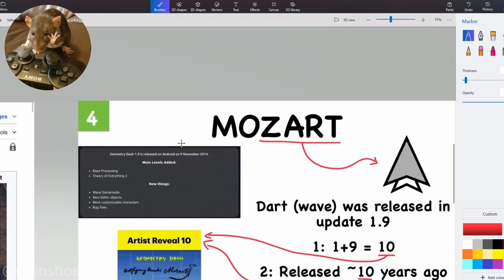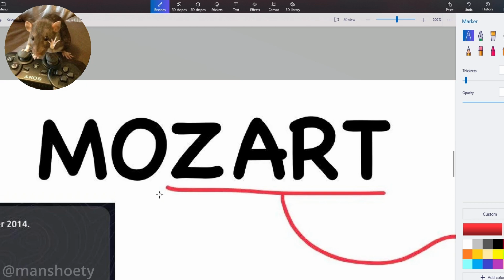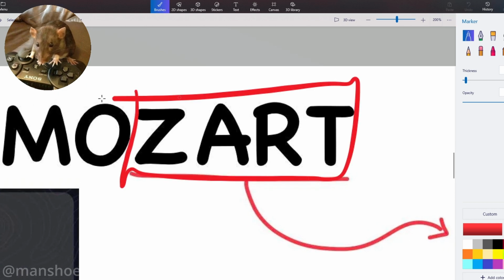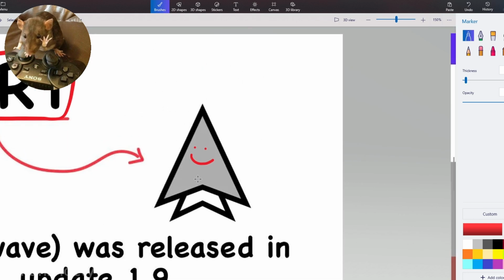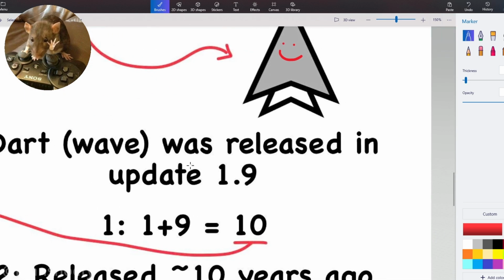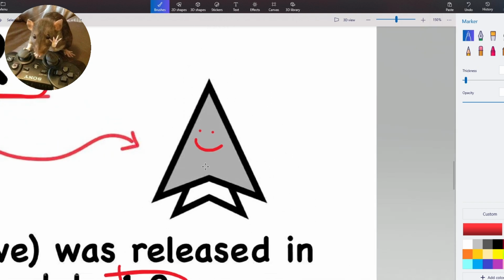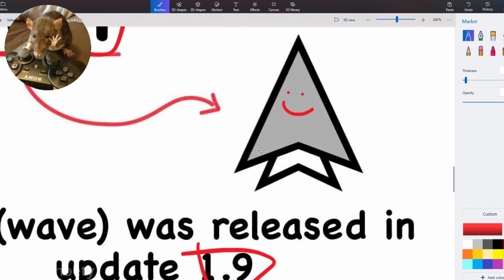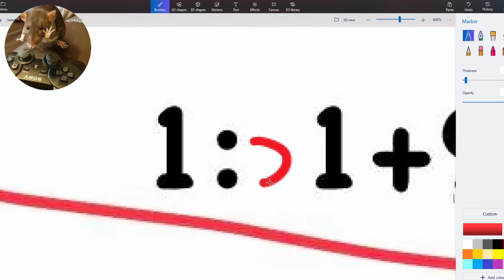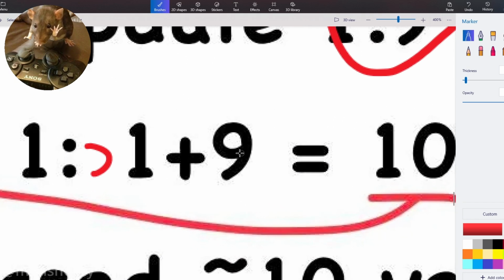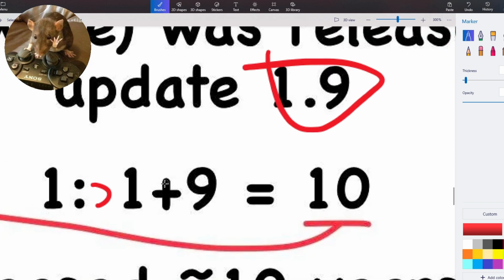All right, next piece of evidence. We have the name Mozart itself, and if you take a look at the end 4 letters of Mozart, it's actually Zart, which is a reference to the Geometry Dash icon, the Zart, which was added to the game in update 1.9. It's not called the Wave in the game files. It's actually called the Dart. I mean the Zart. So we have update 1.9, and then we take a little look at what this information says. We do 1 plus 9 because update 1.9.